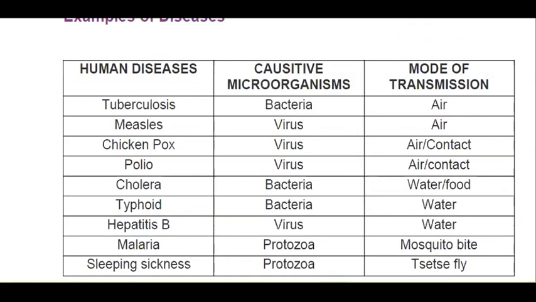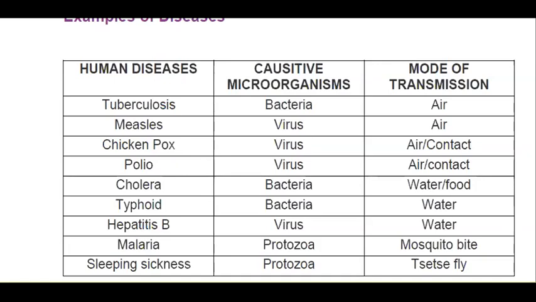Chickenpox is caused by a virus and mode of transmission is air or contact. Polio is caused by a virus. Mode of transmission is air or by contact. Cholera is caused by a bacteria which spreads through water, contaminated water or contaminated food. Typhoid again is caused by a bacteria. Mode of transmission is water. Hepatitis B is almost like jaundice. Causative organism is virus. Mode of transmission is again by water. Malaria is a disease caused by a protozoa and mode of transmission is by mosquito bite. Sleeping sickness is also caused by a protozoa and it is spread by a fly called the tsetse fly.